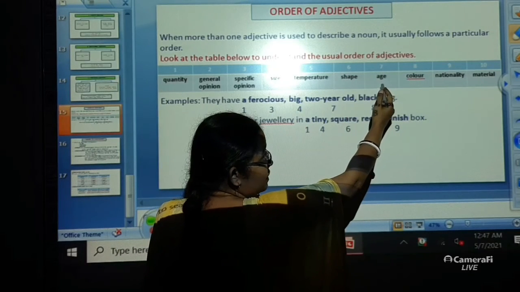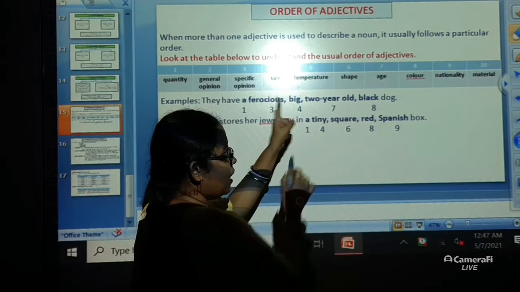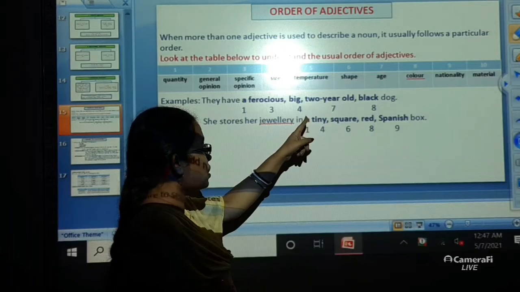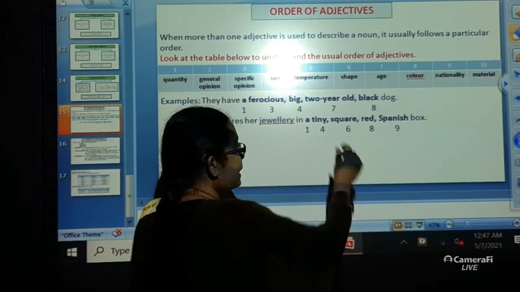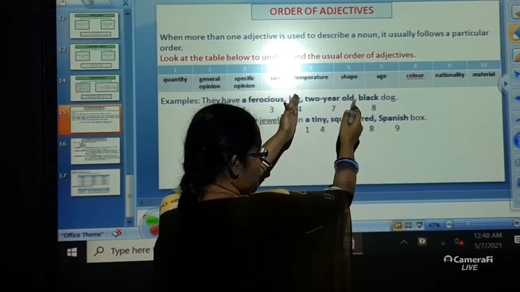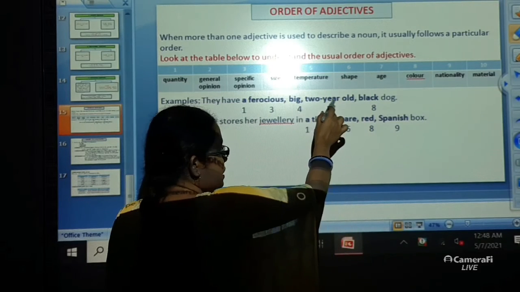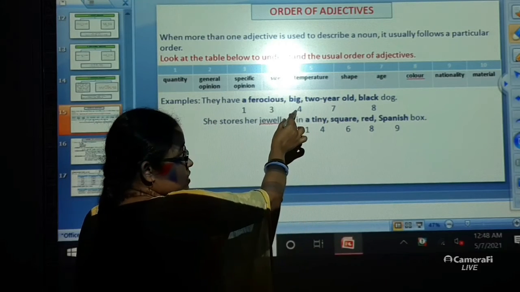The next that you have in the table is age. The age over here is given. What is the age of the dog? The dog is 2 years old. Alright. So, I have put the age of the dog over here, that is, the dog is 2 years old. The size was given.